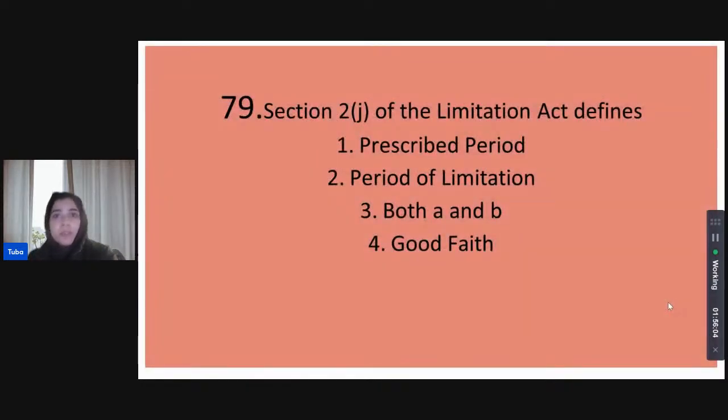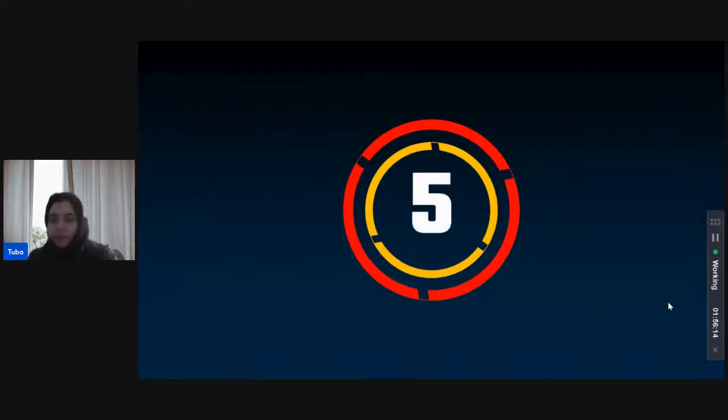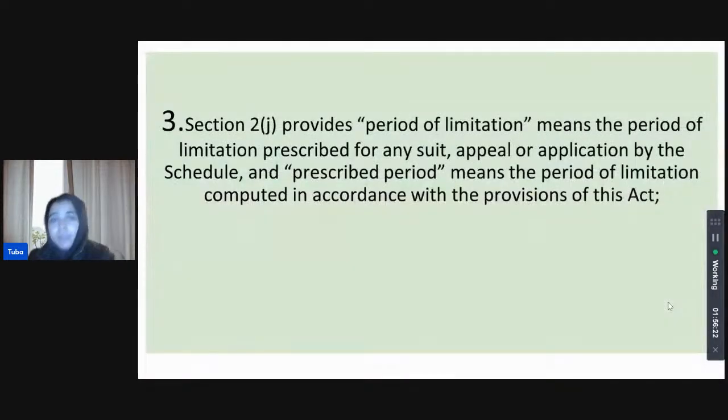Section 2J defines prescribed period, period of limitation, both A and B, or does it define good faith? 2J. Come on, guys, we only have one more question after this. All right, both A and B, and that is correct. Period of limitation as well as prescribed period, both of which we discussed, are provided in Section 2J of the Limitation Act. No, no, not just prescribed period, Priyanka. 2J provides for both. What is the period of limitation? We saw that the period of limitation is provided in the schedule. Prescribed period is provided in the provisions of the Act.